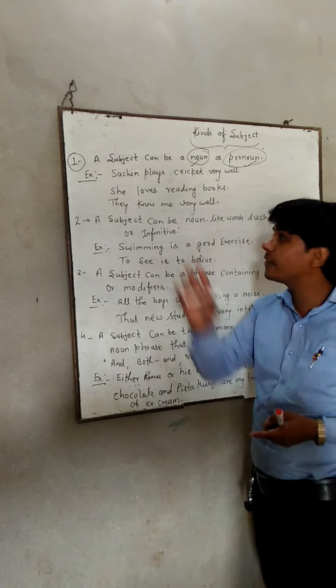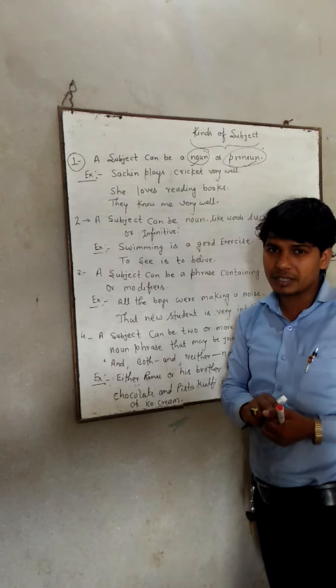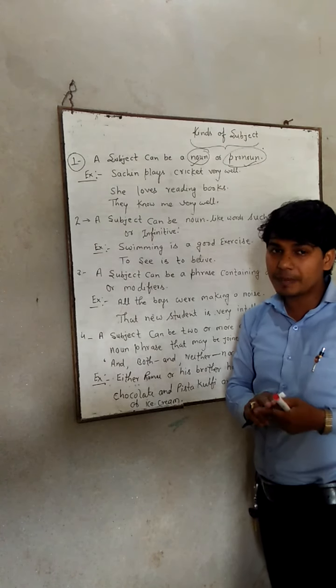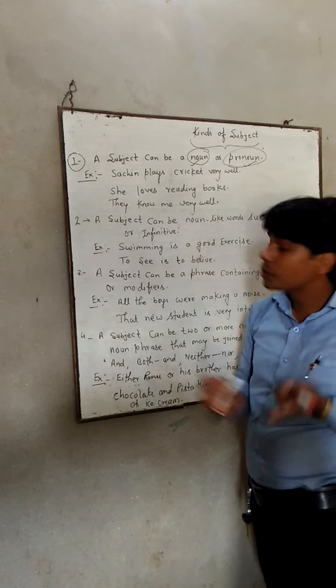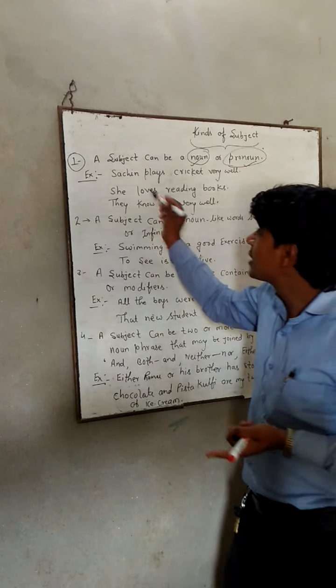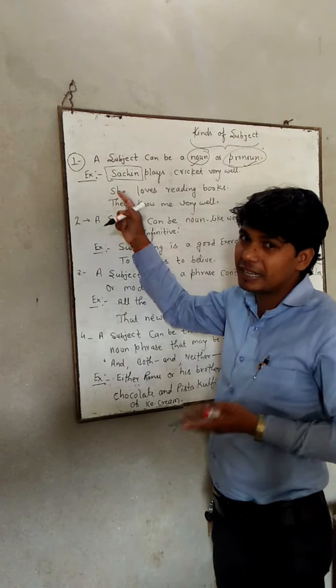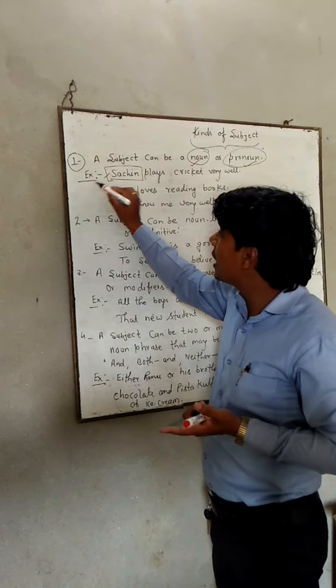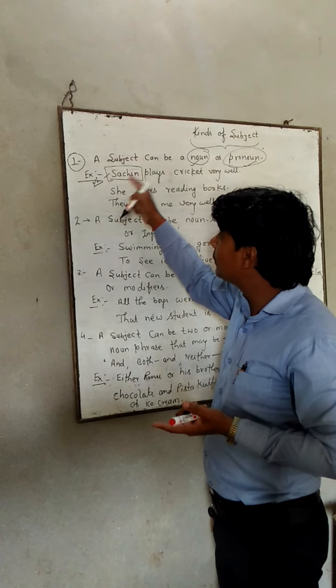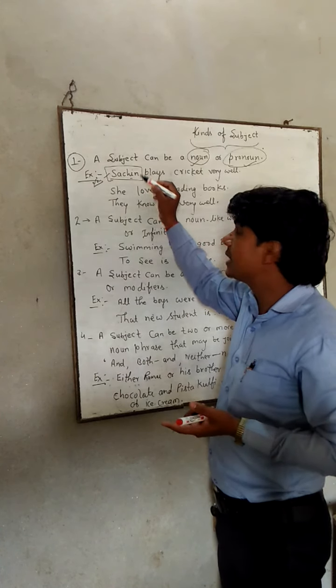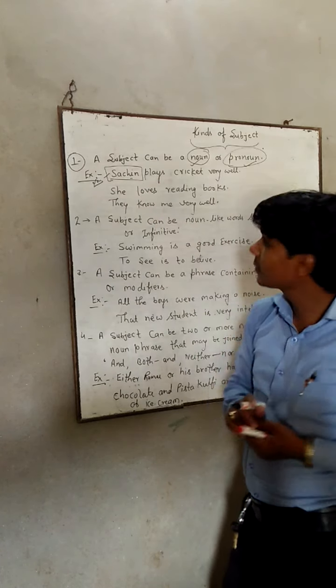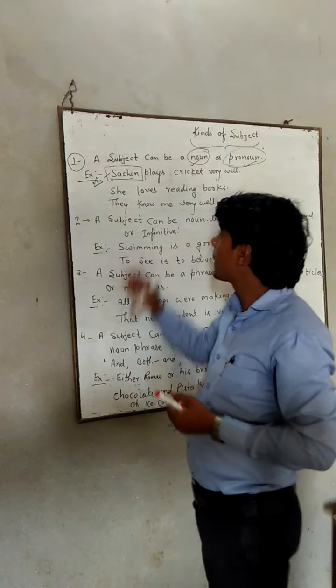So first find out the subject of the sentence. You know, I have told you about the subject: the doer is the subject. So who is the doer of the sentence? Sachin. Sachin is the name of a person, so Sachin is a noun, and we have used it here as the subject of the sentence.